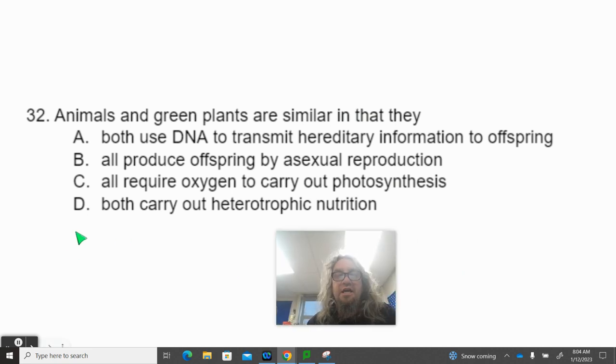Question 32. Animals and green plants are similar in that A, they both use DNA to transmit hereditary information to their offspring. B, all produce offspring by asexual reproduction. C, all require oxygen to carry out photosynthesis. Or D, both carry out heterotrophic nutrition.